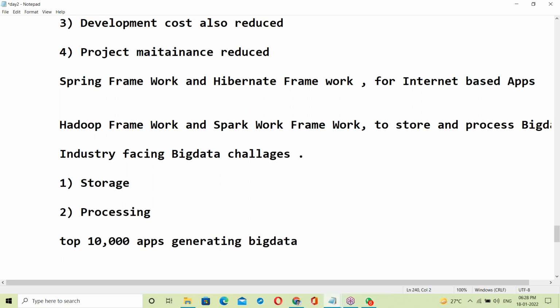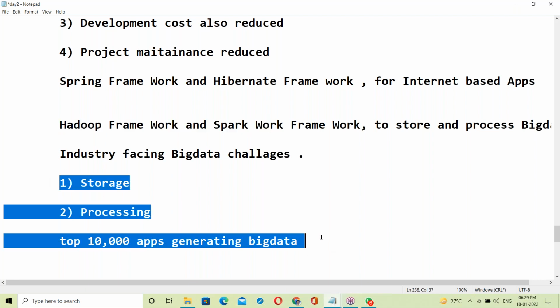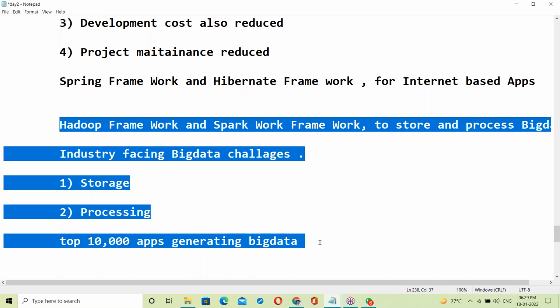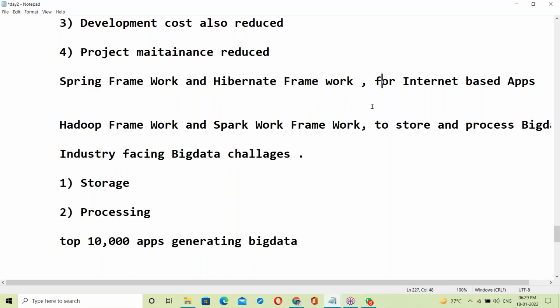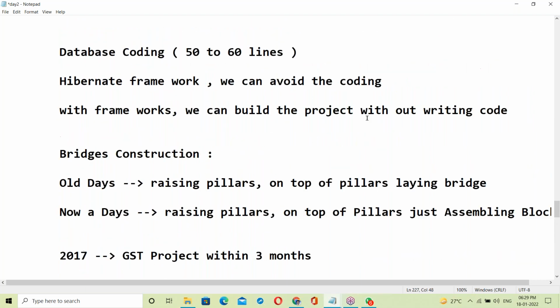For big data also, the solution came from Java. Java has given a solution for big data also. Hadoop and Spark are basically from Java only. So the Hadoop and Spark frameworks are for big data purposes, and the Spring and Hibernate frameworks are for internet-based applications. That's it. So these are about frameworks.